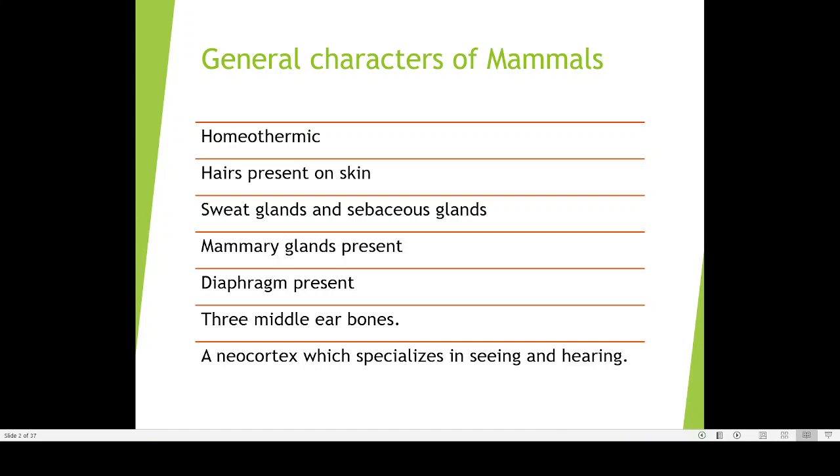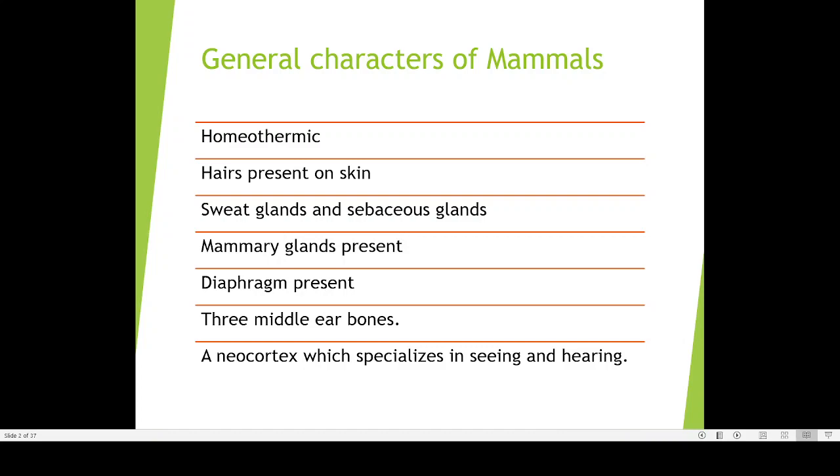Then another is the sebaceous gland. You know that compared with the skin of a reptile, our skin is always soft and smooth. This softness and smoothness of the skin is actually given by certain glands known by the name sebaceous gland. They are producing an oily, fatty liquid. This oily, fatty liquid will be present on the surface of the skin.